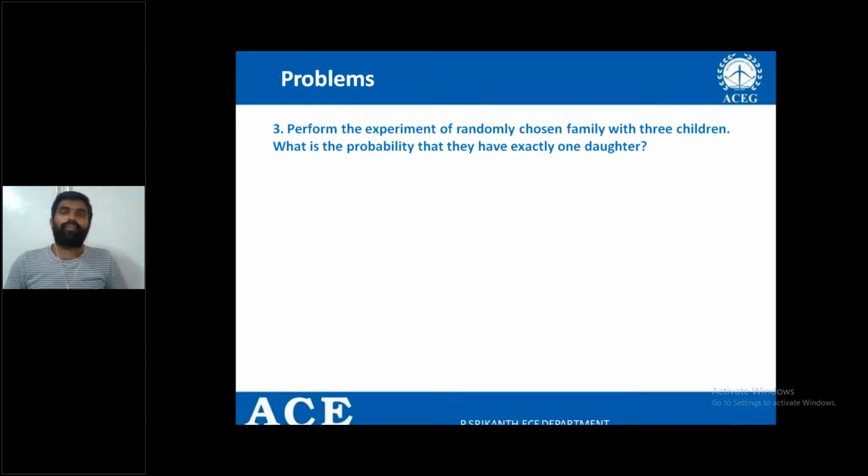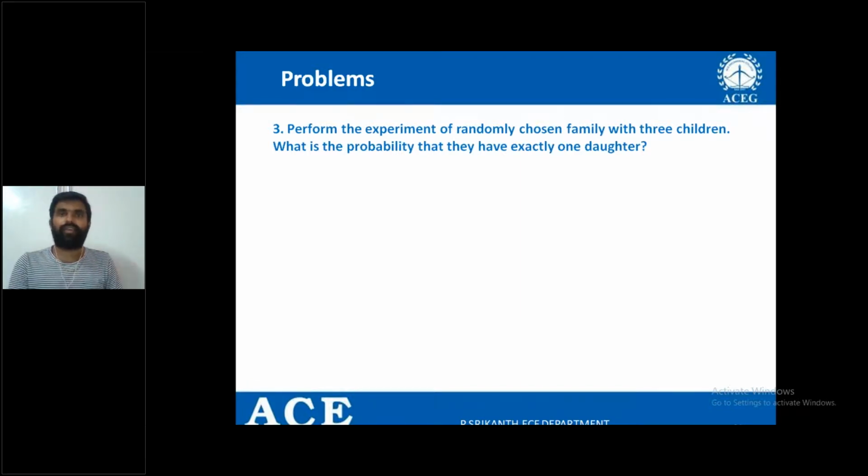So how many possibilities are there? First, what is the experiment here? A family with 3 children. So what is the experiment? Randomly you have to choose a family of 3 children. That is the experiment. The 3 children sequences.